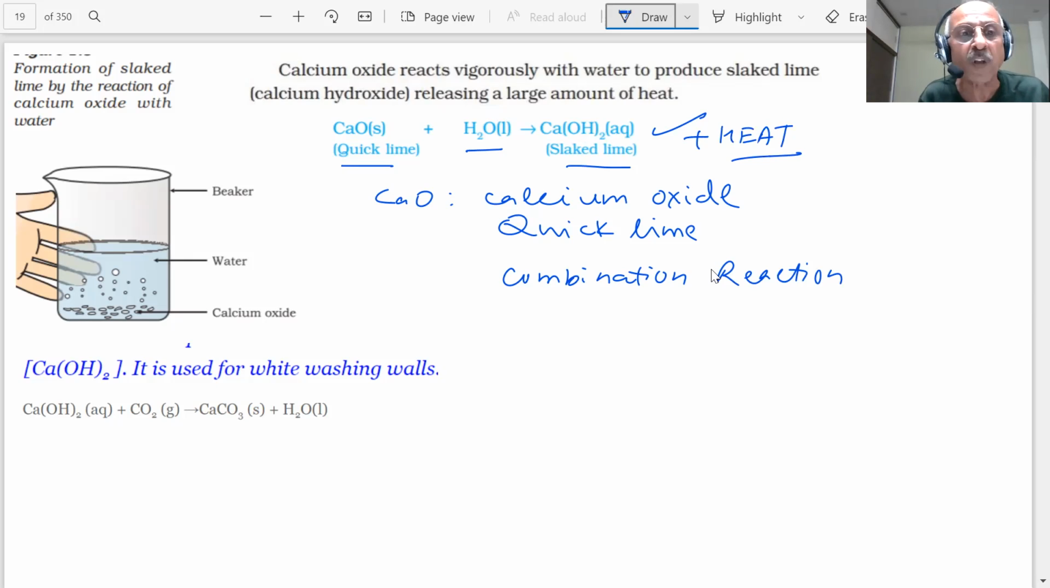You already know the use of calcium hydroxide. It is used for whitewashing the walls, because when you do the whitewashing, it combines with carbon dioxide to form white CaCO3. So these are examples of combination reactions. Combination reactions are those in which two or more substances, elements or compounds, combine to form one single product. These are usually accompanied by heat changes. The heat can be absorbed or heat can be evolved during the reaction.